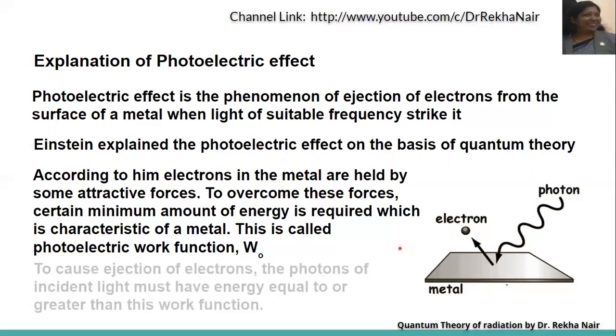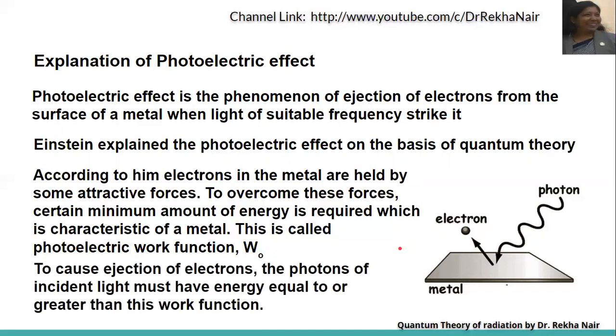Now, to cause the ejection of electrons, the photon should have energy equal to or greater than this W0. So if it has minimum energy equal to the photoelectric work function, that is W0, we can say that the electron will be emitted, and if it is less than that, the electron cannot be emitted. If it is more than or equal to the photoelectric work function, then the electron can be emitted.